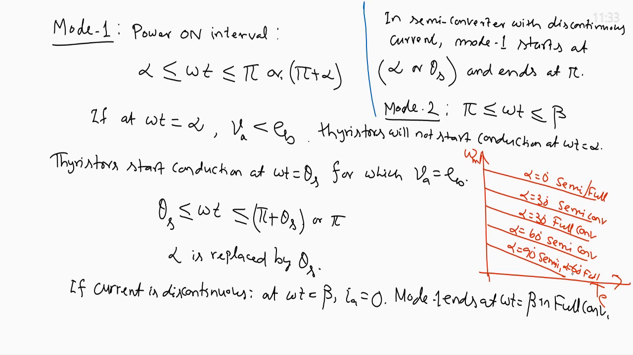So, it depends upon the expression of the average output voltage. These torque speed characteristics are obtained for a single phase semi or full converter fed DC drive, separately excited DC motor drive.